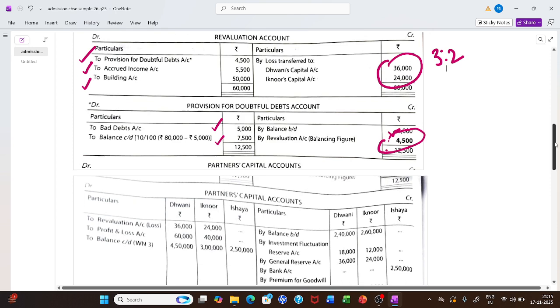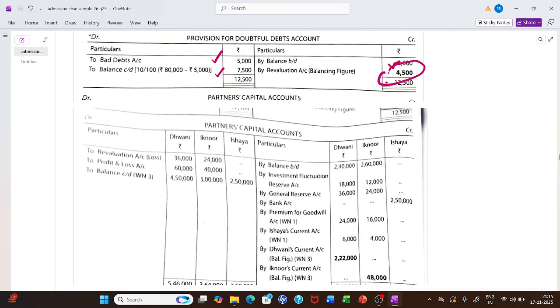Now let's move down. Let's come to the next part. We come to partners' capital account. In partners' capital account, this is opening capital. This is that 30,000 of IFF. This is general reserve. This is new person's capital. Goodwill is two parts. What is the goodwill brought in? 40,000. Cash premium for goodwill is 40,000 rupees.